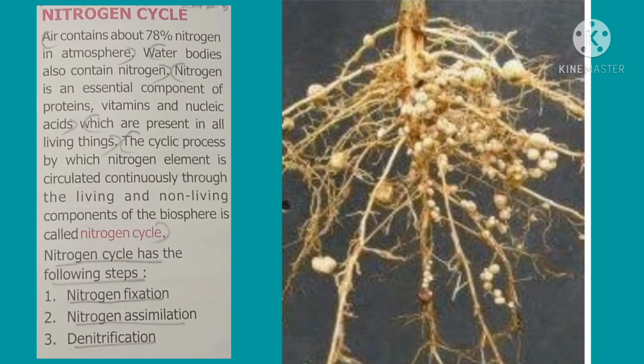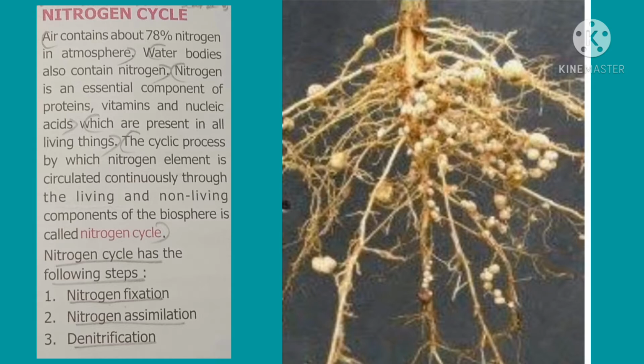Today's concept is the nitrogen cycle. It is a process of conversion of atmospheric nitrogen into nitrate compounds in the soil, and nitrate compounds back into nitrogen in the atmosphere. This cyclic process is called the nitrogen cycle. This process is carried out in three steps.